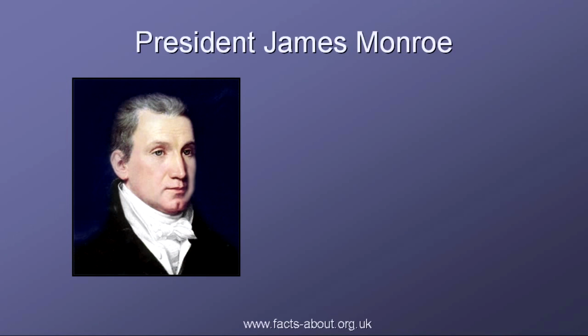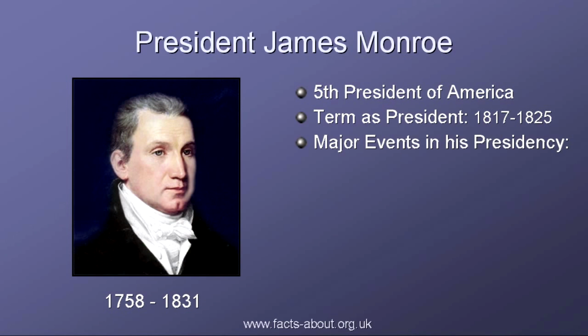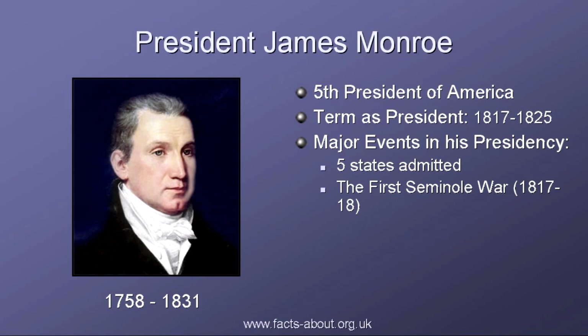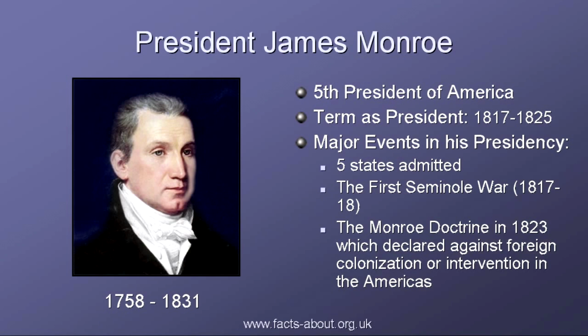James Monroe was the fifth President of America and is best known for the Monroe Doctrine, which stated that the United States would not allow European interference in the Western Hemisphere. His term in office was from 1817 to 1825.